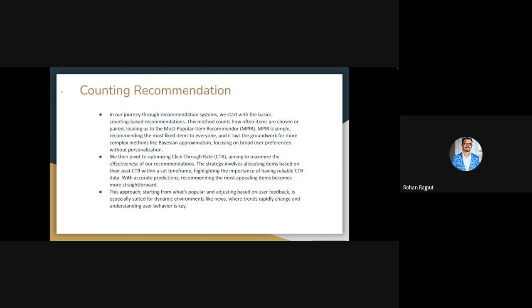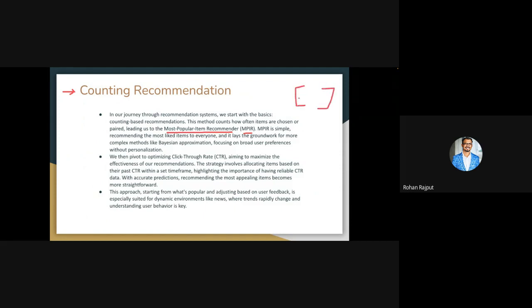Now we go to the second type of recommendation system, which is called the counting recommendation system. In this counting based recommendation system, we rely on the count of a particular entity. The easiest type of this recommendation system is the MPIR recommendation system, which is called most popular item recommendation. This is the very simplest recommendation. You just recommend popular content to everyone.